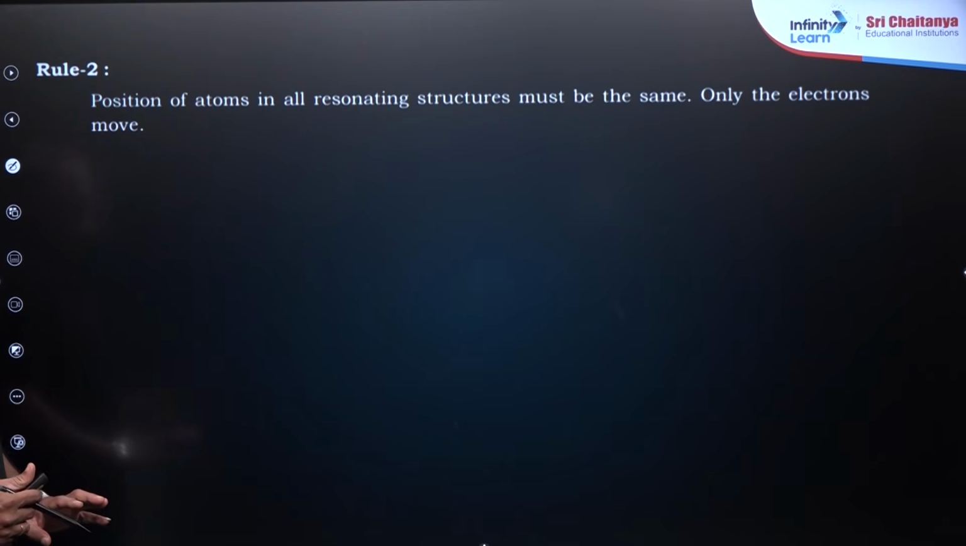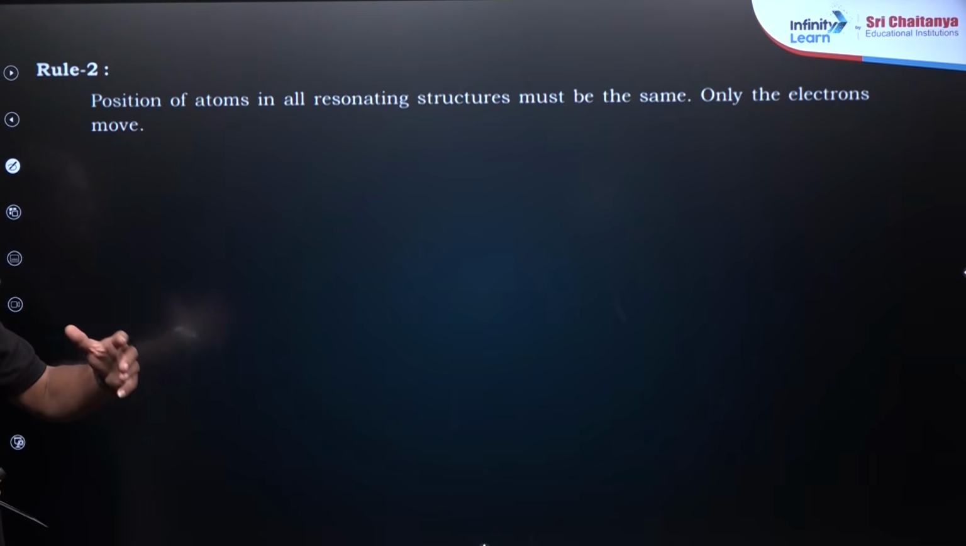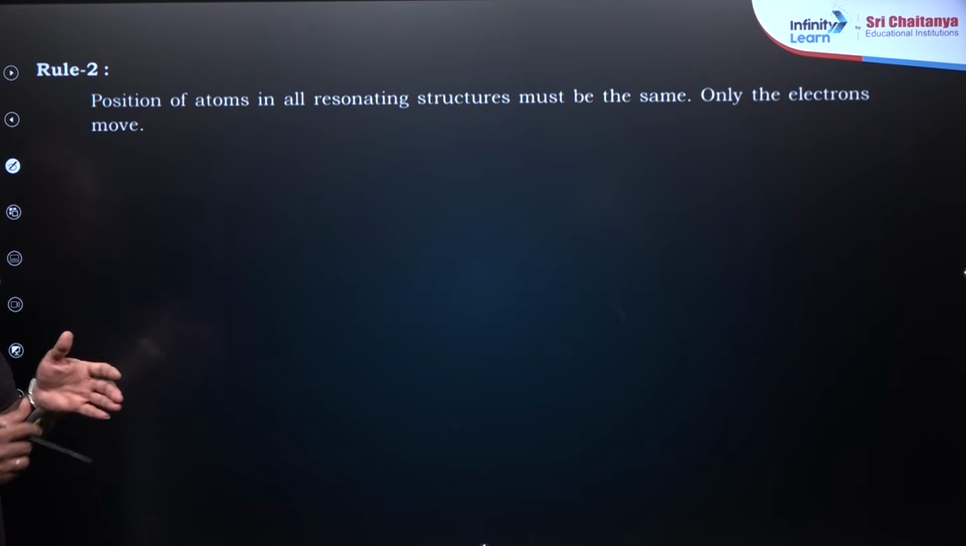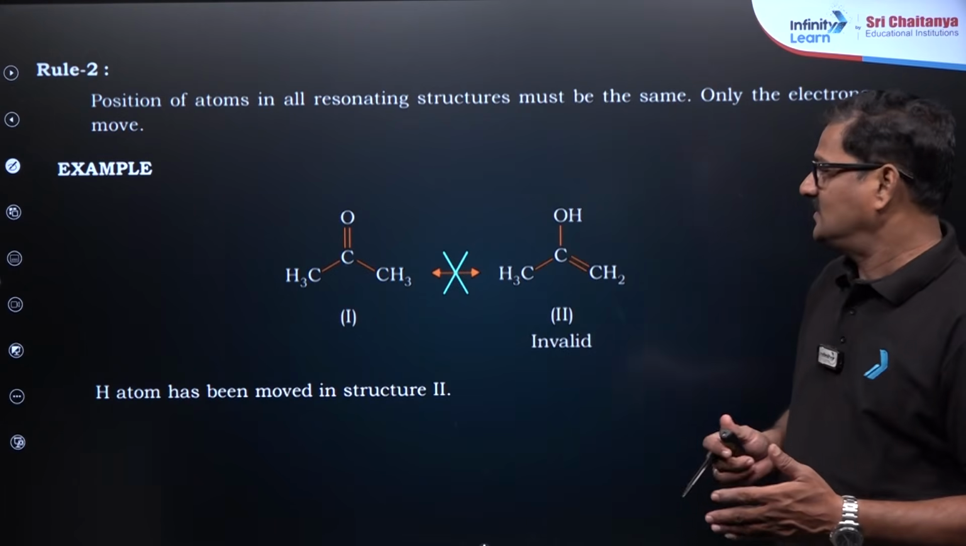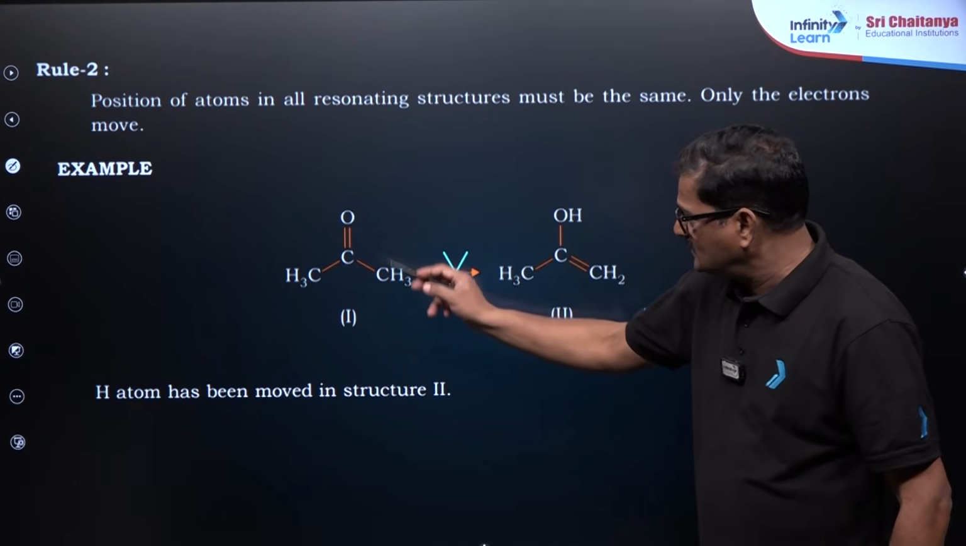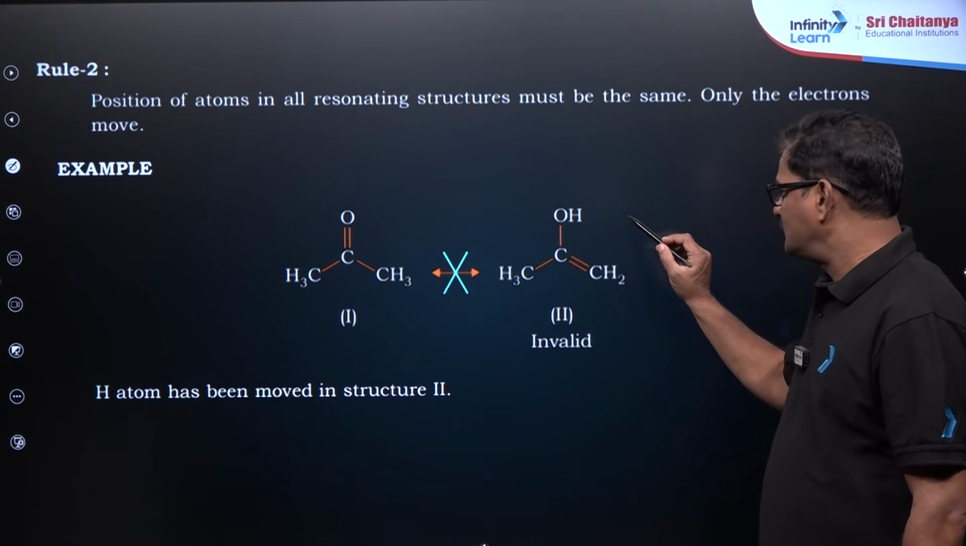And you can see here the position of atoms in all resonating structures must be the same, only the electrons can move from one place to another place. Now let us say for example CH3COCH3, CH3OH and CH2. It is not resonance.